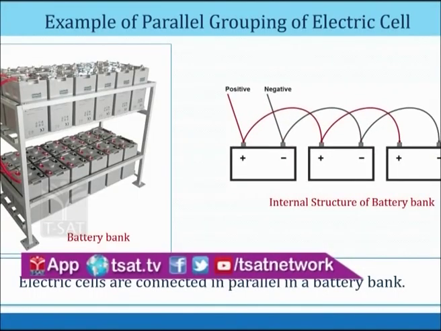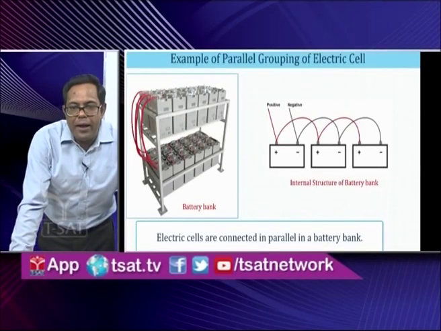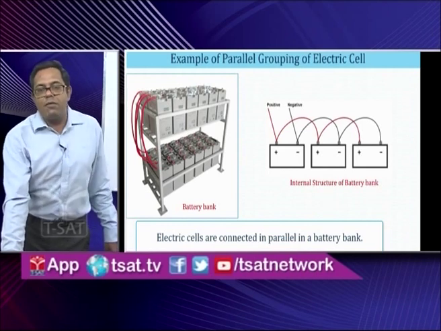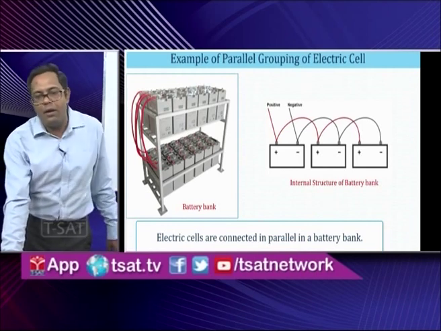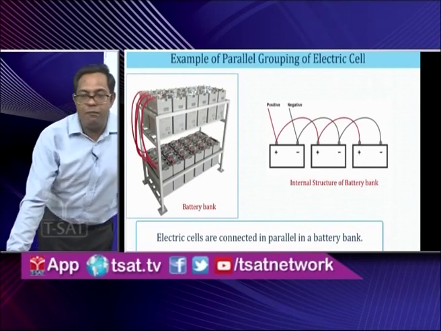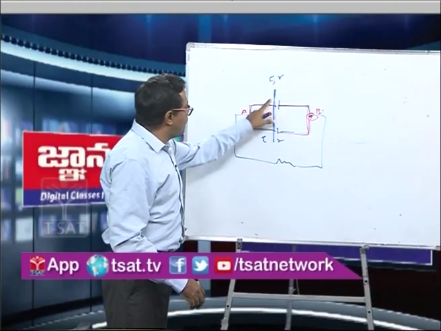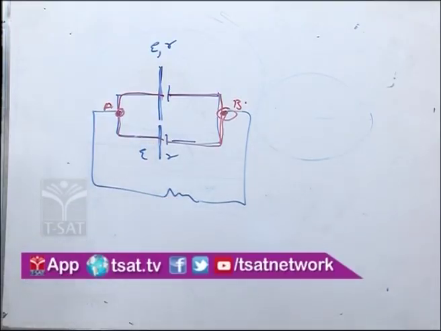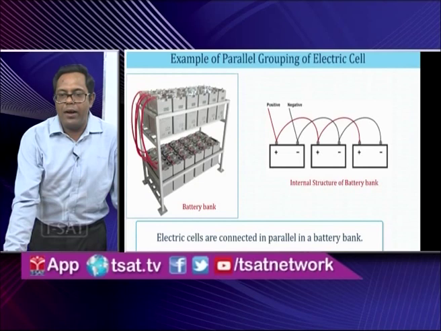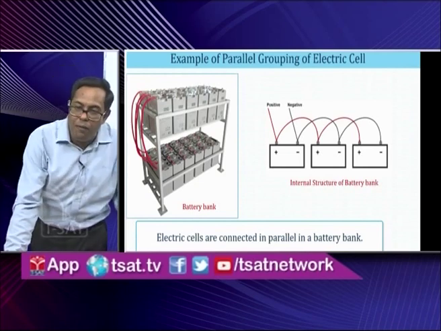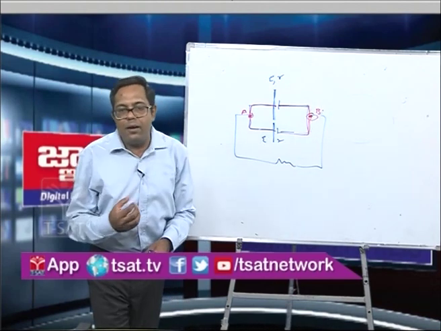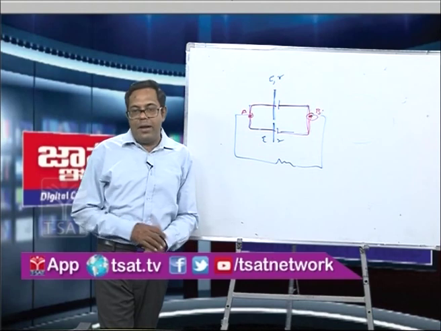Now you see here, we have 3 cells, each with a positive and a negative terminal. The positive terminal of the first cell is connected to the positive terminal of the second cell, and the positive terminal of the second cell is connected to the positive terminal of the third cell, denoted by a red wire, which is known as the positive terminal. And the negative terminal of one cell is connected to the negative of the second, and the negative of the second to the negative of the third, denoted by a black wire. So this is the circuit diagram of cells connected in parallel.